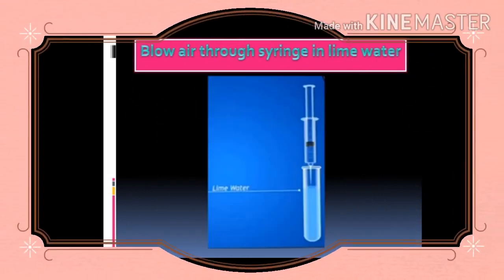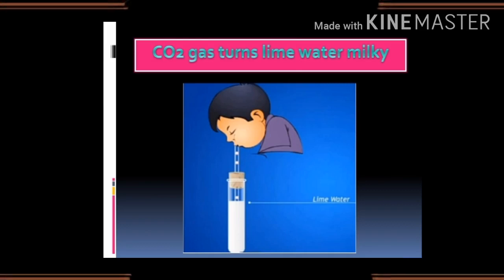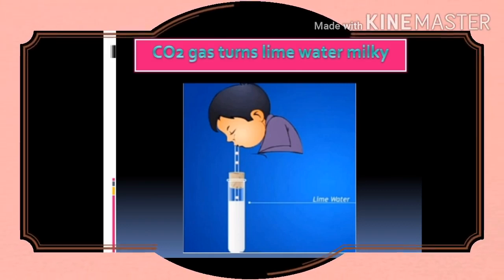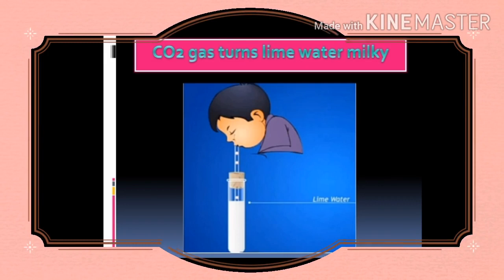Now in the second set of test tubes, blow air with the help of a syringe as shown in the picture. The syringe is also filled with air, and in that air carbon dioxide is present, that is the atmospheric carbon dioxide. Now record the time taken for this change, and you observe that in this scenario, the time taken for the lime water to turn milky is too much. It means the lime water turns milky by taking much more time.